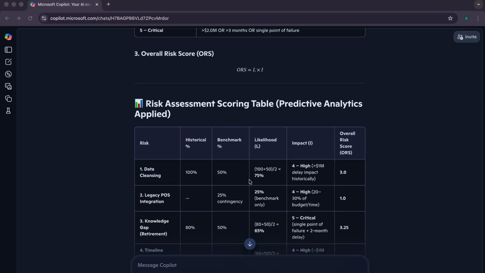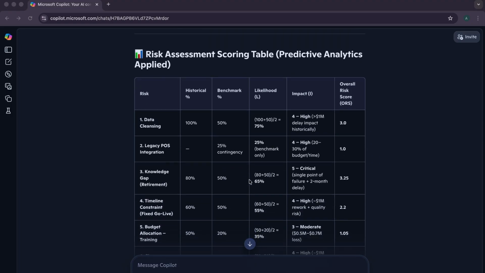What Copilot did is provide us a risk assessment scoring table using the information we provided. We'll be starting with the data cleansing. For the data cleansing, the historical percentage is 100, benchmark is 50, and it found the likelihood, which is adding both the historical and benchmark divided by 2, which is 75%.